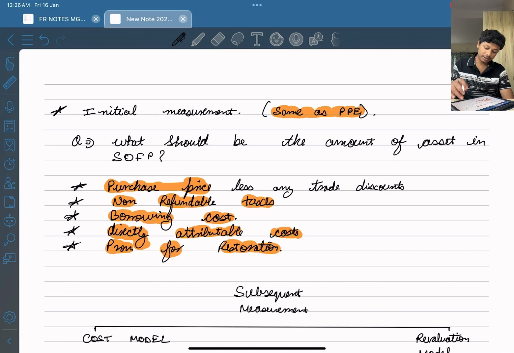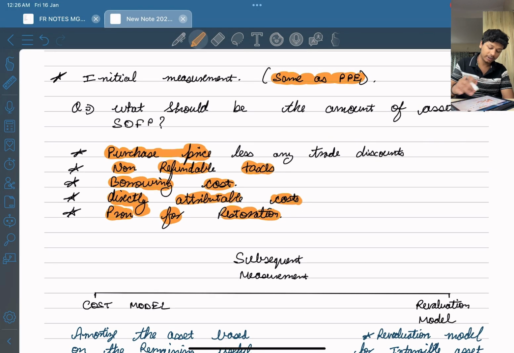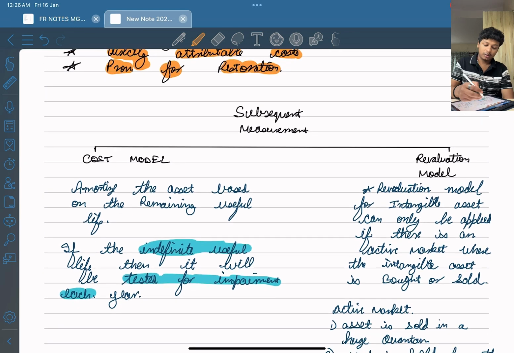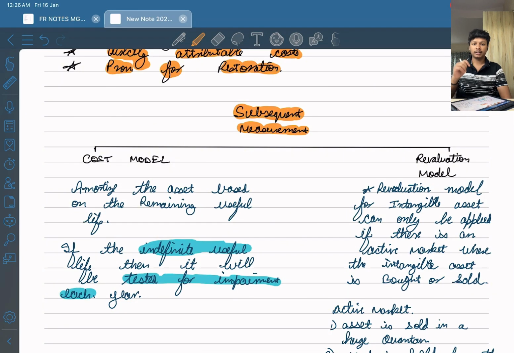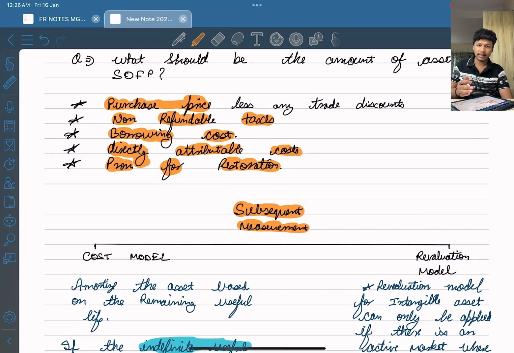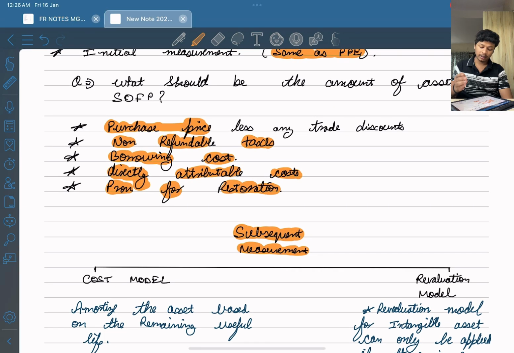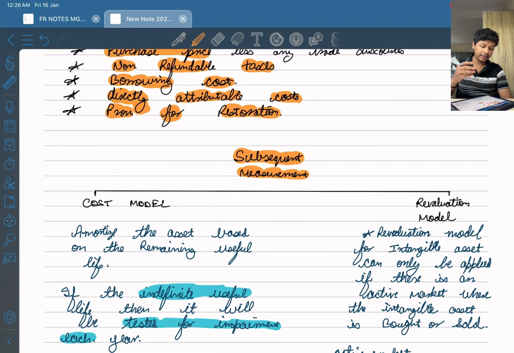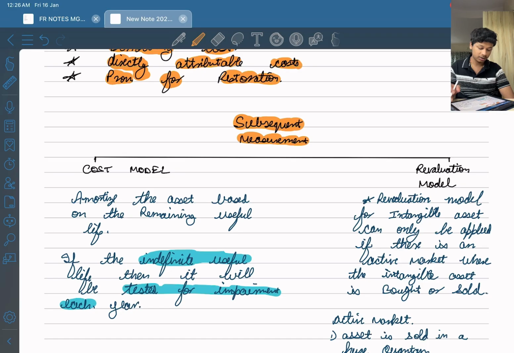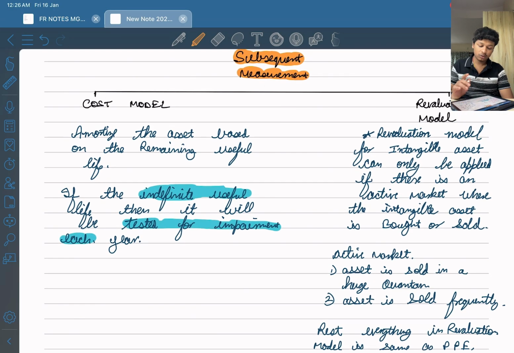Now subsequent measurement. What is subsequent measurement? Subsequent measurement is how we measure the asset in the future years. For example, today we purchase the asset. In the subsequent measurement, we will measure the asset in year 1, year 2, year 3, in future years. Subsequent measurement includes 2 models.